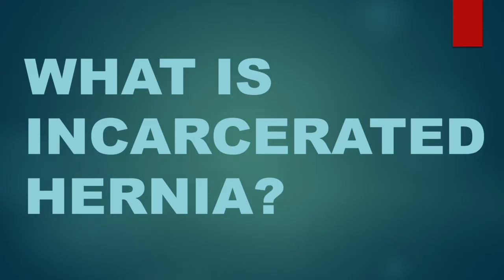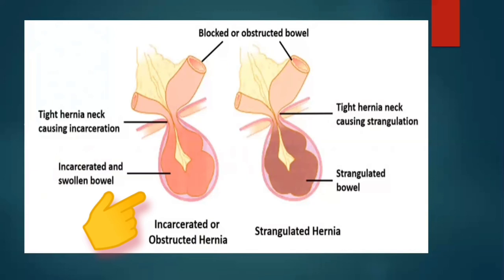An incarcerated inguinal hernia occurs when part of an organ protrudes into the groin region and cannot be massaged back into its respective cavity. This image is about incarcerated hernia. Here you can see mechanical intestinal obstruction is typically caused by adhesions in those who have had prior laparotomy.